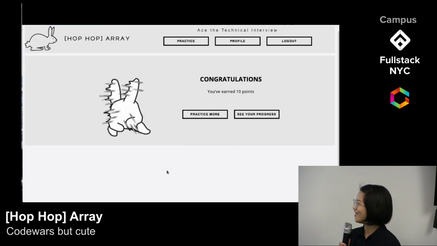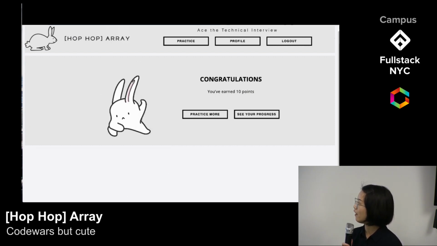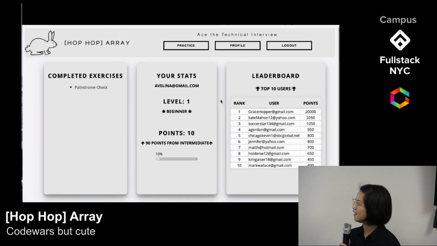She got it, and this bunny is so supportive. Looks like she got 10 points for solving a level 1 problem. Now she could check her progress. Here, Sally could see her completed exercises, level, points, and a leaderboard. Sally's making great progress, and she's feeling optimistic. Now here's Liz with the project architecture.